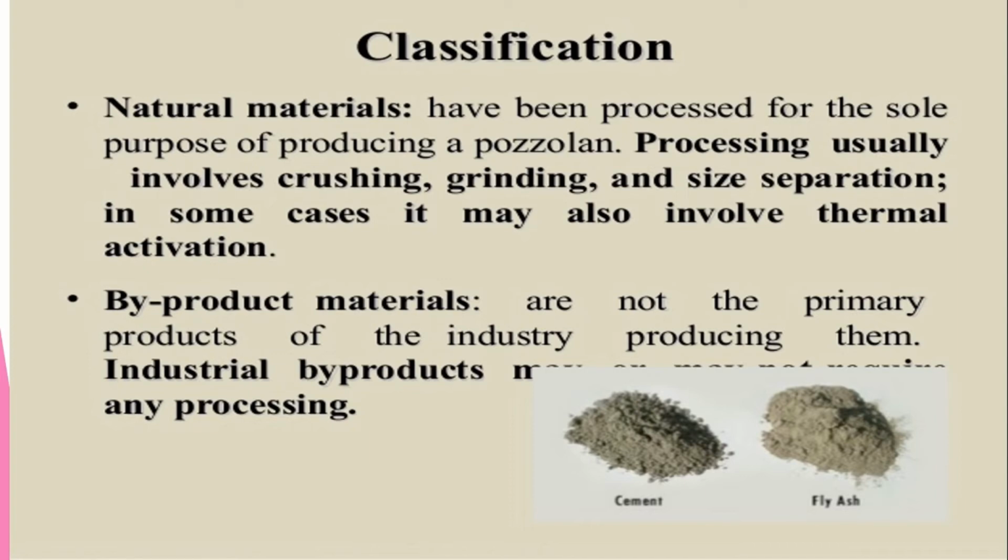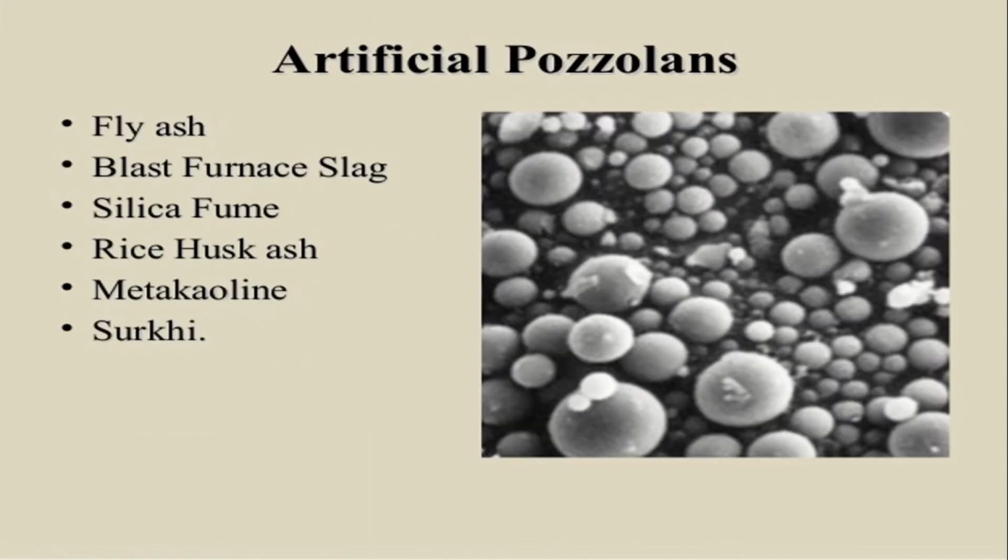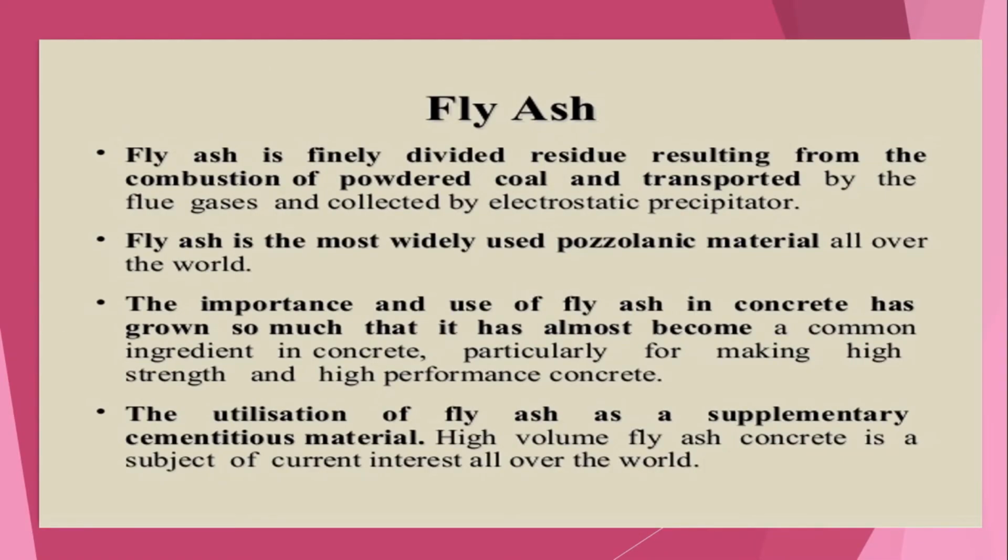The byproduct materials are not the primary product of the industry producing them. This industrial byproduct, that means fly ash, can be used. This is our artificial pozzolans: fly ash, blast furnace slag, silica fume, rice husk ash, metakaolin, surkhi. Fly ash is a finely divided residue resulting from the combustion of powdered coal, transported by the flue gases and collected by electrostatic precipitator. It is the most widely used pozzolanic material all over the world.